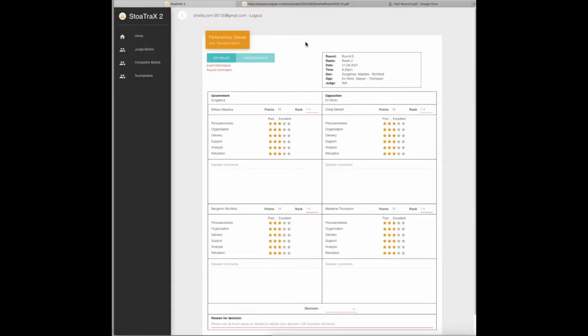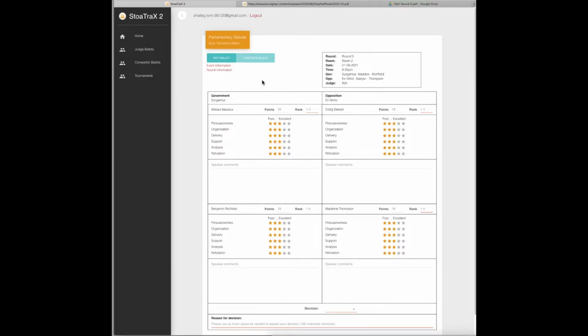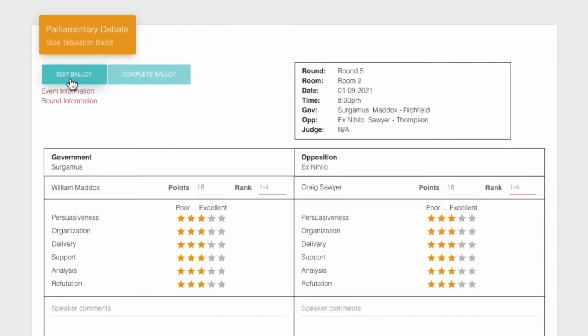The information in the header up here will be pre-filled out for you with the teams and the round, and your judge name will be here. Down here, this is the content that you need to complete. Anything that's in red is a required field that you have to complete. In order to edit the ballot, you have to click this button up here that says Edit Ballot. Before that, nothing can be changed. So just click Edit Ballot, and now you can make changes.